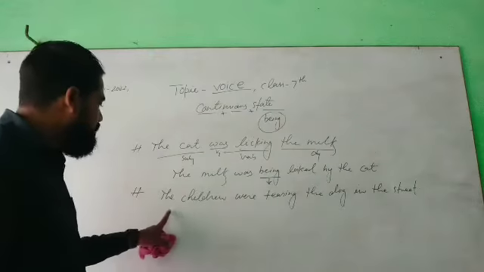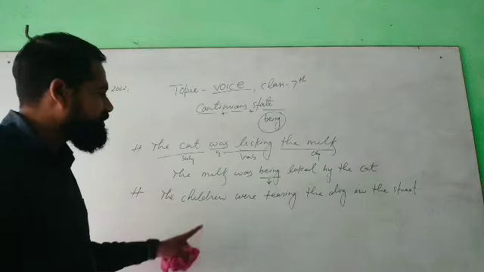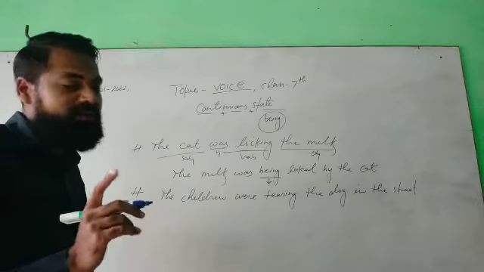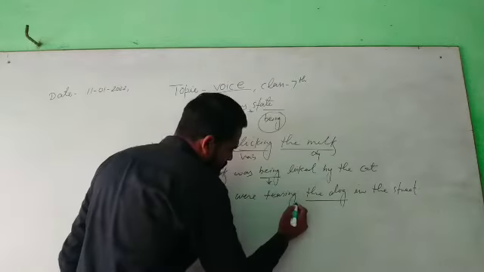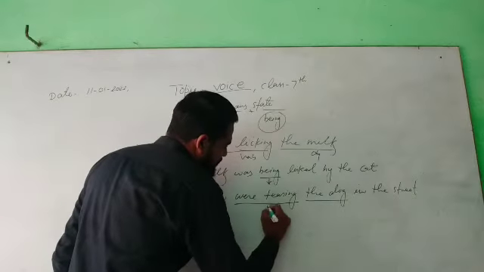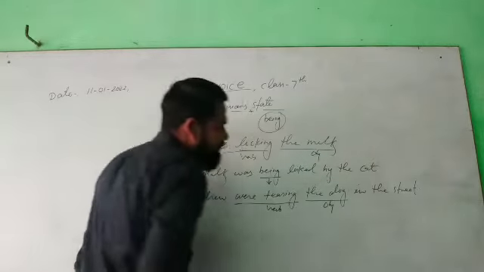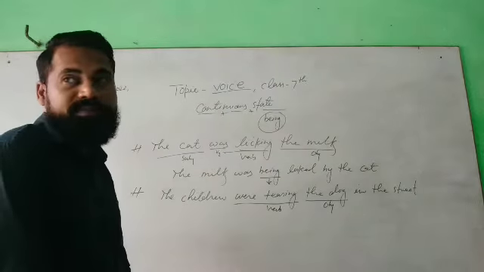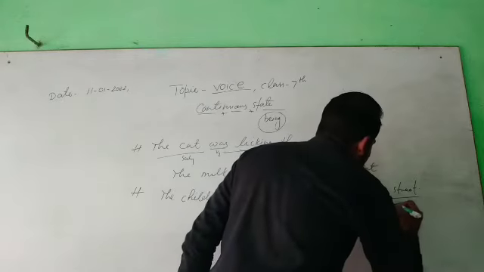Now see, the children were teasing the dog in the street. First of all, you have to identify where the object is. The object is just after the verb. Now look here. It is your verb, and just after the verb, it is your object. This is your object. And what is this? This is your additional information.